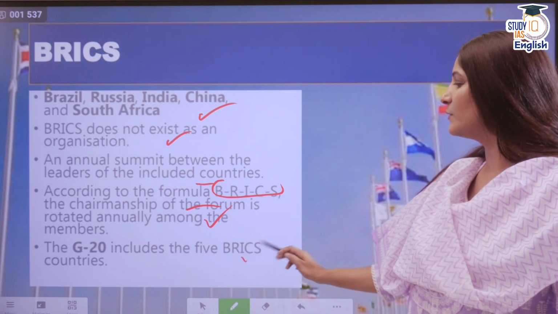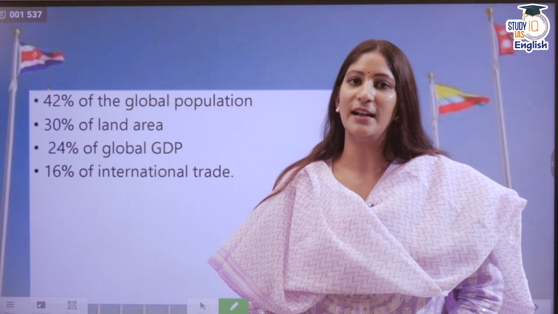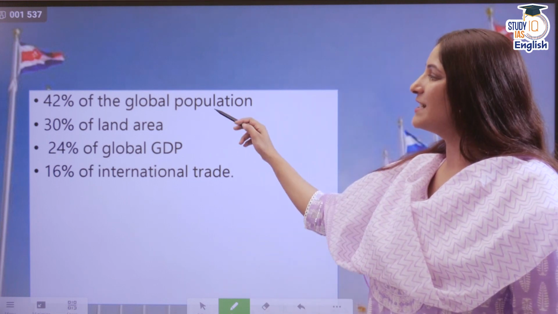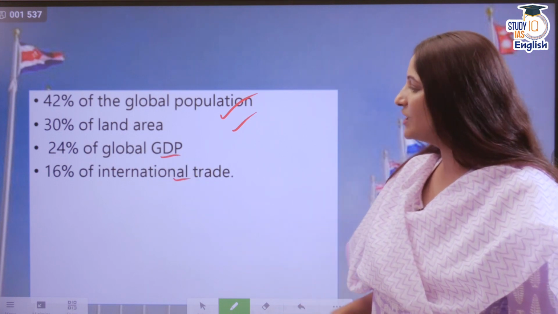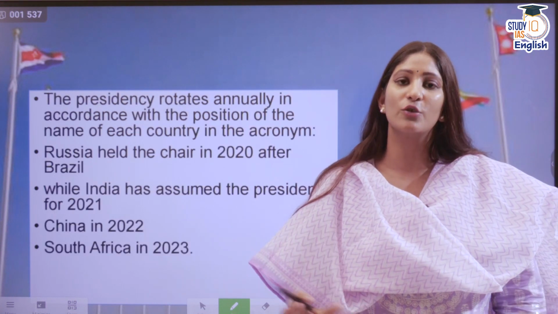So the G20 includes the 5 BRIC countries as well. So remember that G20 has that also. It represents 42% of the global population, 30% of land area, 24% of global GDP, and 16% of international trade. A question could be made from here.